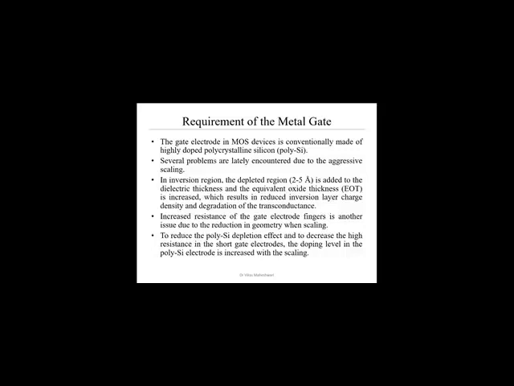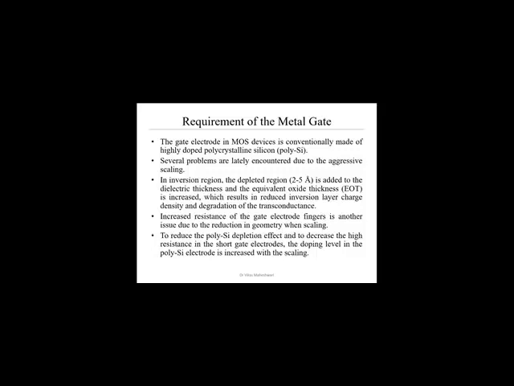Increased resistance of the gate electrode fingers is another issue due to reduction in the geometry when scaling down. As we have seen, the metal gate electrode should provide a high amount of resistance, so that the gate will not receive any charge carrier from the rest of the body of the device, so that gate current is 0. But if we are using polysilicon, with the reduction in the geometry, the resistance of the polysilicon is going to decrease, because the properties of silicon dioxide and other things are very much similar.